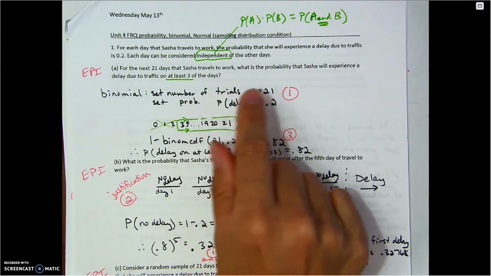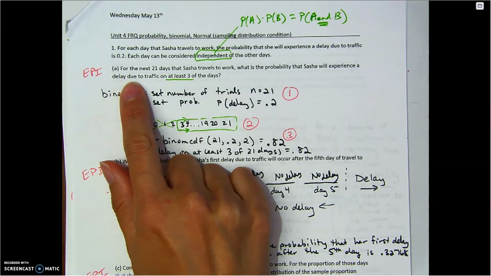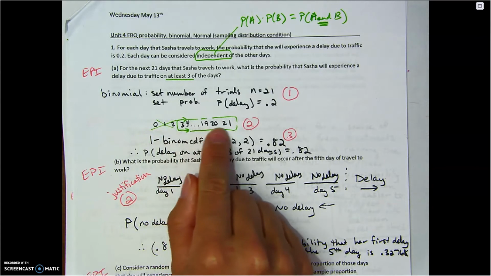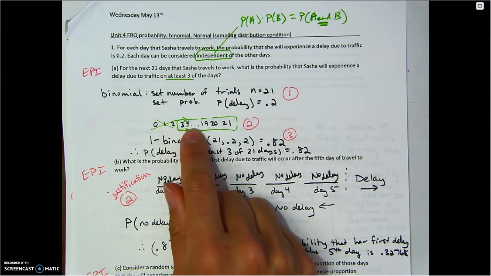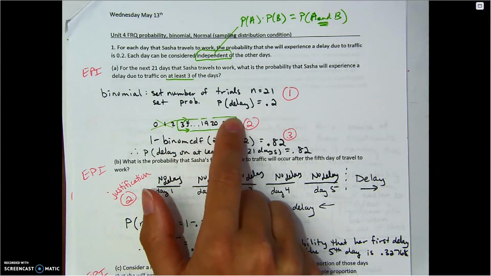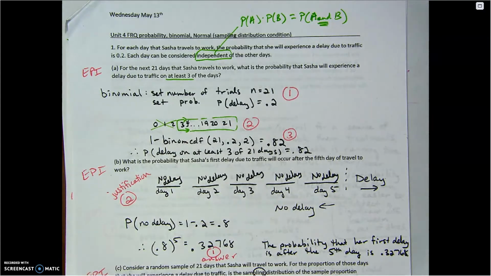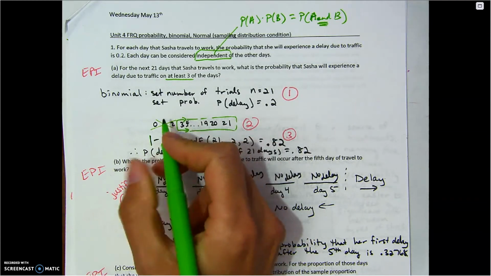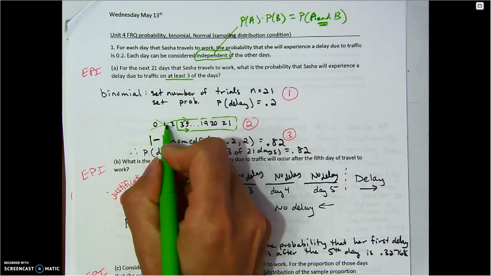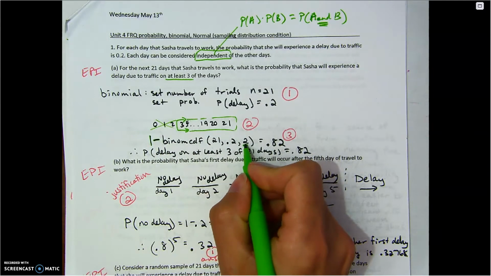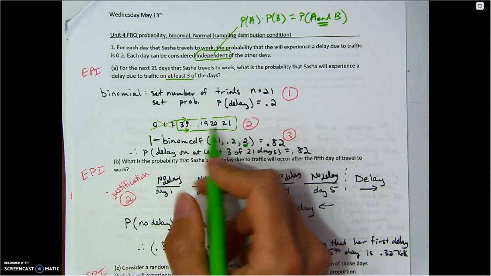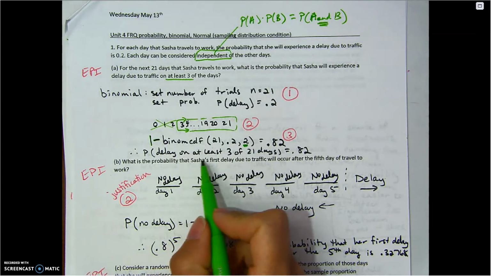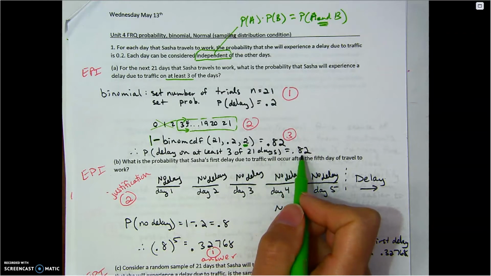So what is the probability she will experience delay on at least 3? Let me get my number line going in my head: 0, 1, 2, 3, 4, all the way up to 21 days. At least 3 means we're going this way. The TI-Nspire doesn't speak greater than. It's only programmed to speak less than, so you have to get creative. Start with the whole thing, all of them is 100%, and we're going to get rid of 2 and under. So we'll do our countdown to 2 right here. Getting rid of that leaves all the other probabilities, which is 0.82. So the probability of delay on at least 3 of the 21 days is 82%.